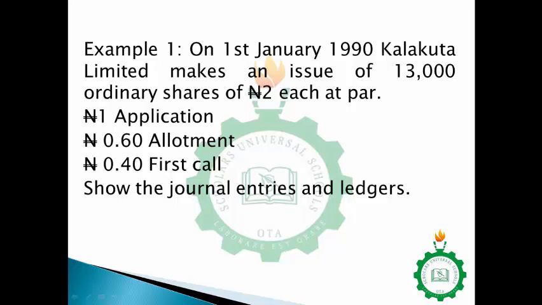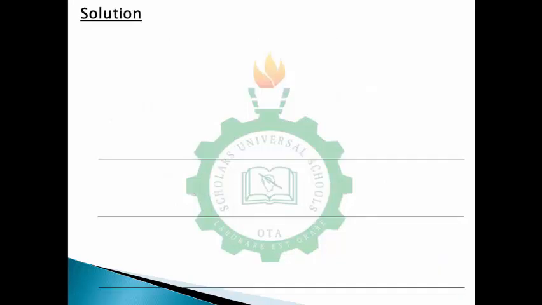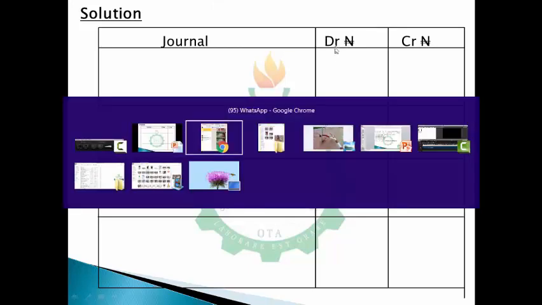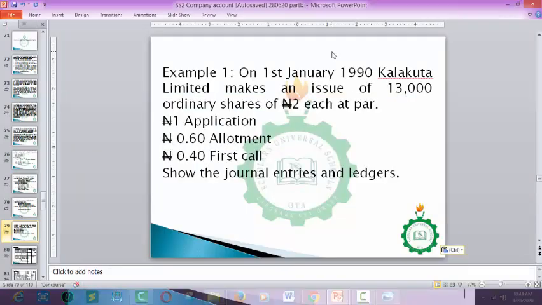Alright, so let's do this. We need to be fast about this. For the journal entries, you draw your formats. This is journals, debit and credit. So you have your details, debit and credit. Then for your journal entries, at this juncture, I would need to navigate through my screen so that I'll be able to see what we are dealing with.